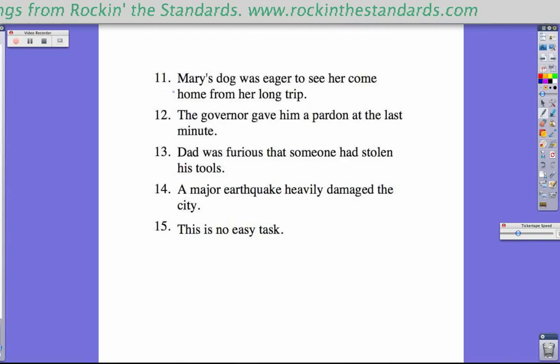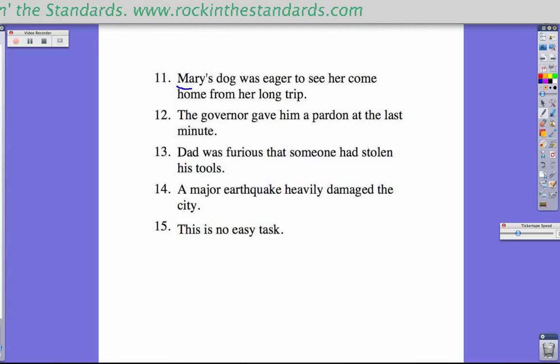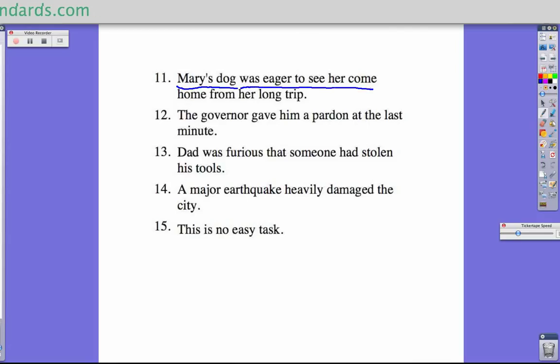Mary's dog was eager to see her come home from her long trip. This sentence is not about Mary, but her dog, Mary's dog. It doesn't tell us what the dog did, it just tells us what the dog is, or in this case, past tense, was. Her dog was eager to come home, to see her come home, from her long trip. All of that is the complete predicate. So complete subject here, complete predicate right here.